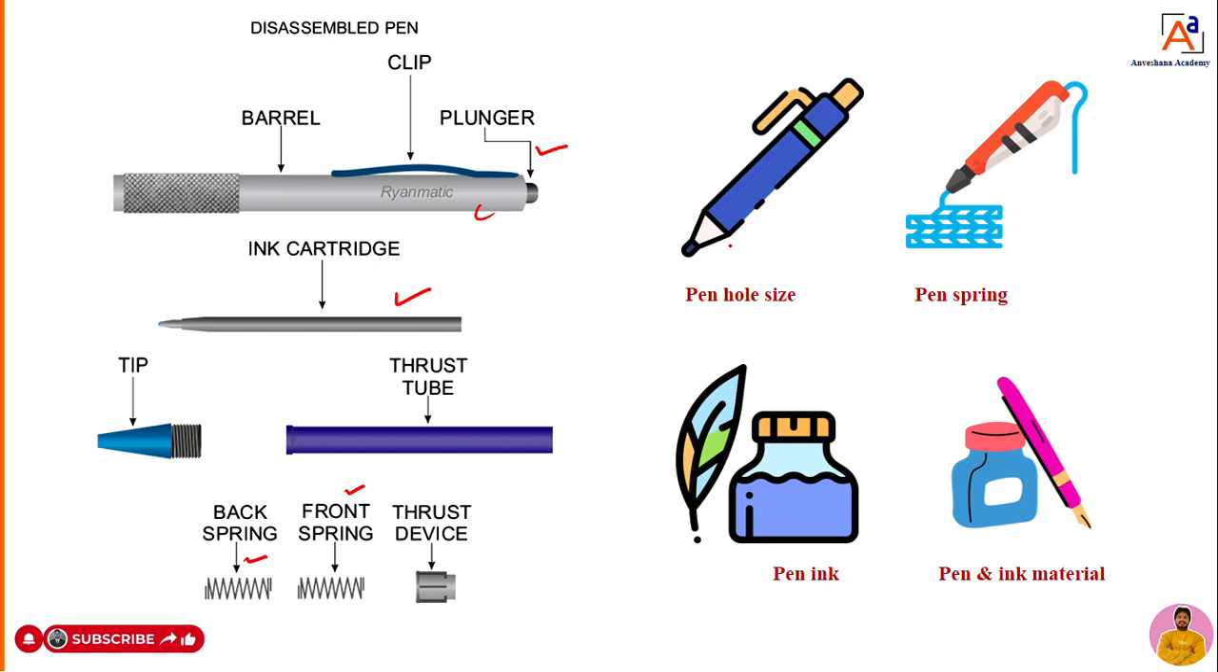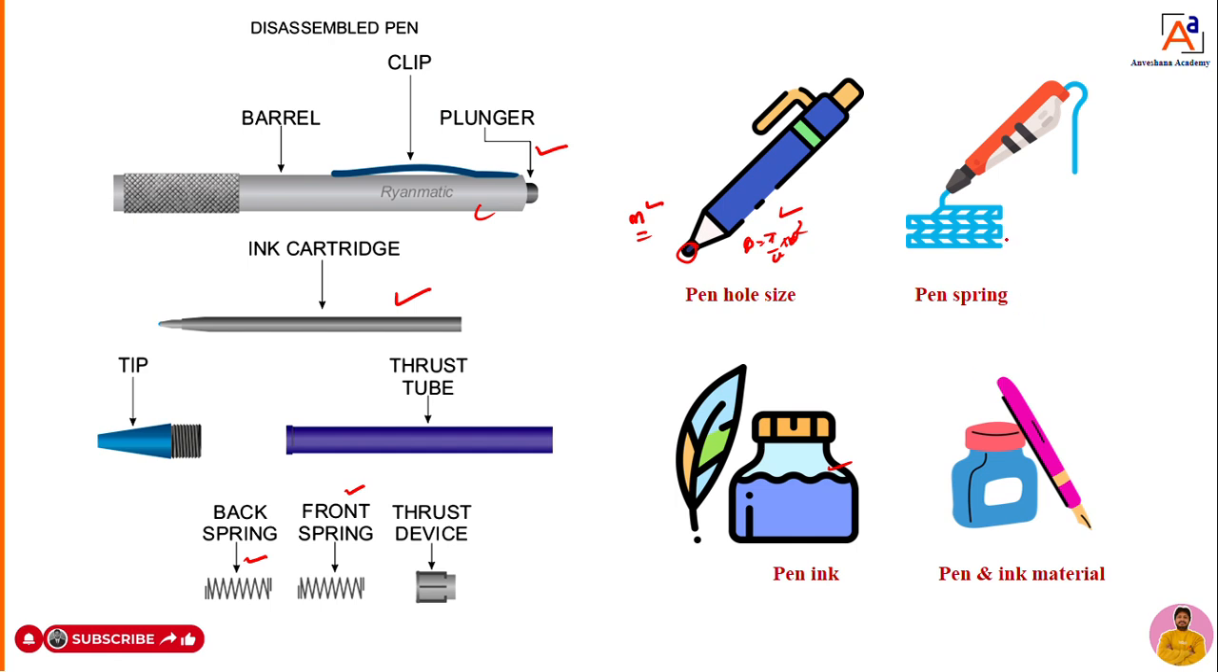Similarly, when it comes to the pen, right, there is a pen hole size. What is the hole size, and on what basis have they designed the hole size? With the help of that hole size, what can we determine? The flow rate. With the help of π/4 into d squared, that is the area, we can calculate the mass flow rate of the ink. What are the properties of that ink? That also we are going to observe.